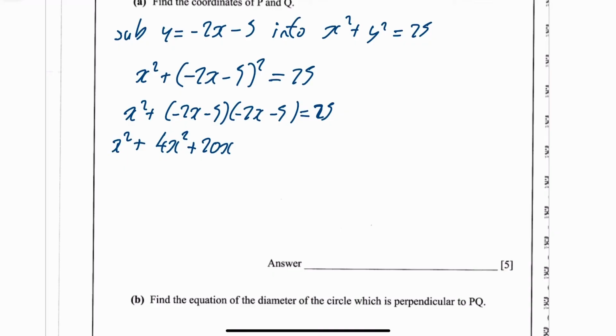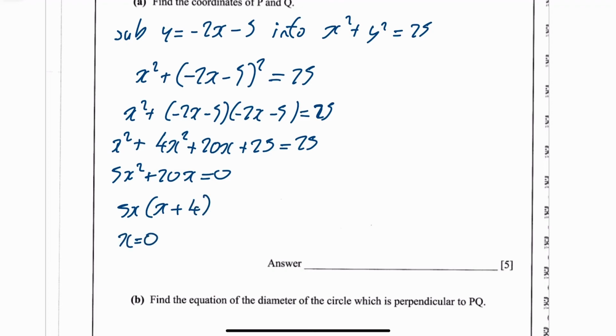And then what else have we got? Sorry, we've got another 25. That equals 25. So then, tidy that up. You will have 5x squared plus 20x equals 0, which means 5x comes outside a bracket, leaving you x plus 4, which means x equals 0, or x equals minus 4.